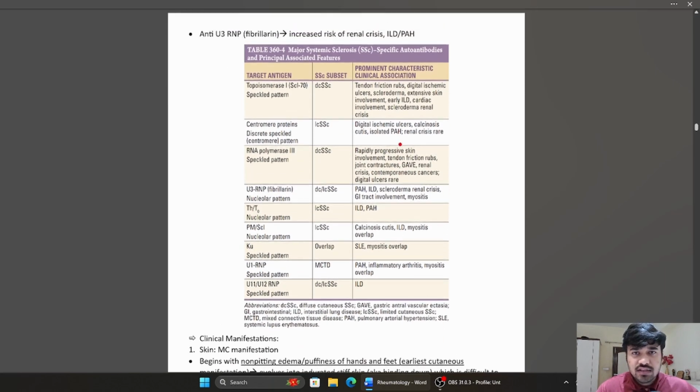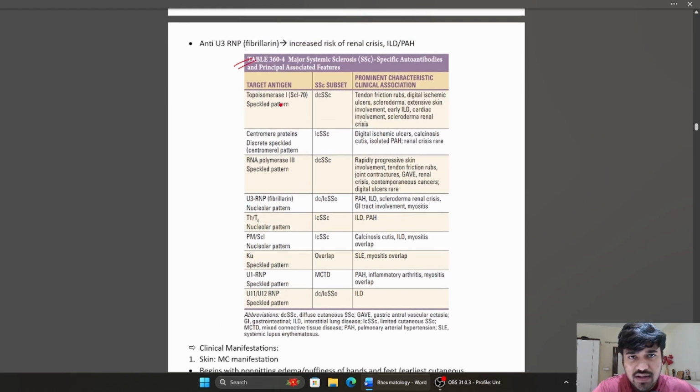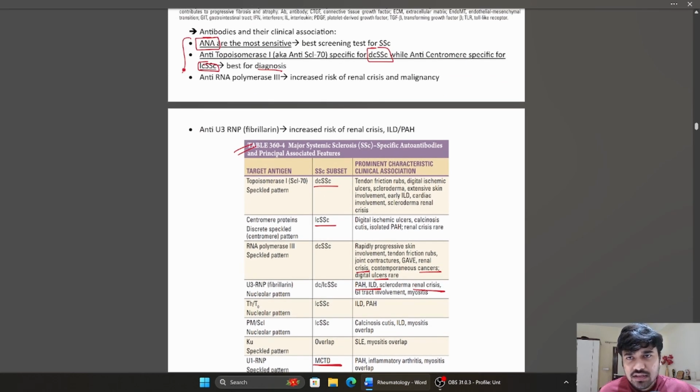So this is a table from Harrison's which shows a list of all the antibodies which we have already covered: topoisomerase 1, DCSSc; centromere, LCSSc; RNA polymerase, cancers and ulceration and renal crisis, right? U3RNP, as we talked about, PAH and ILD, renal crisis. Then anti-U1RNP is associated with mixed connective tissue disease, right? So these are all the important antibodies. Basically remember these four which are important from the exam point of view.